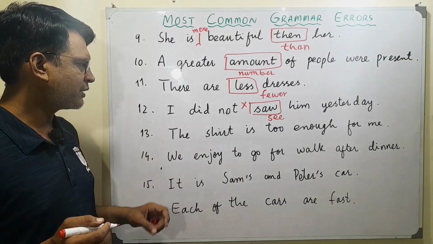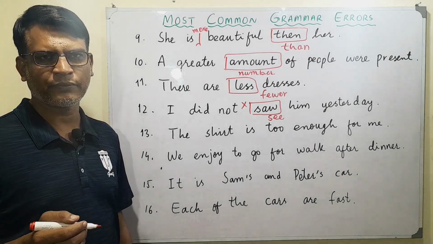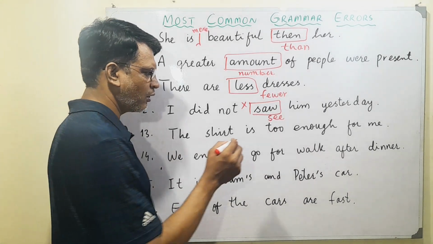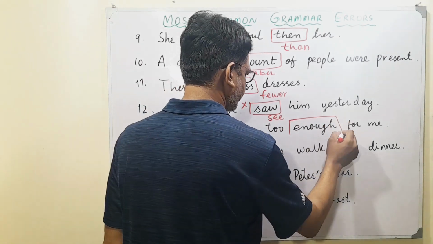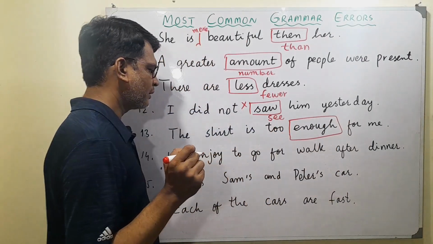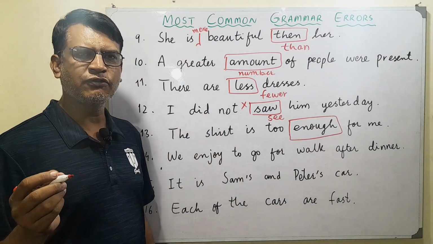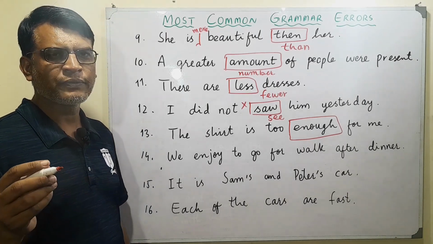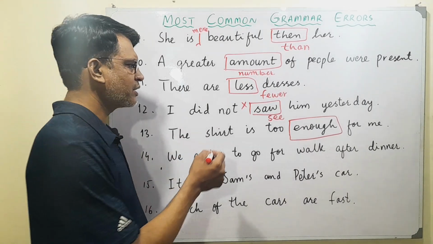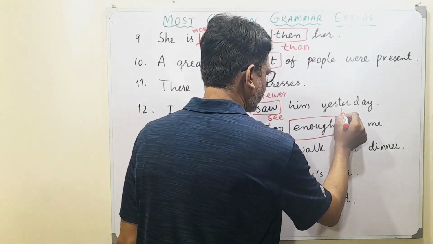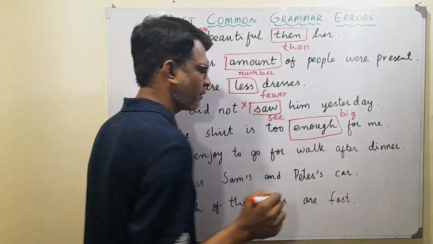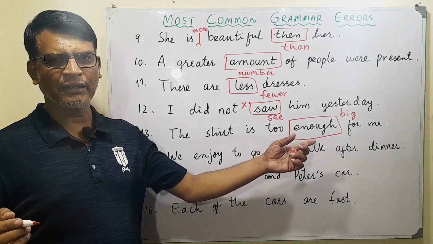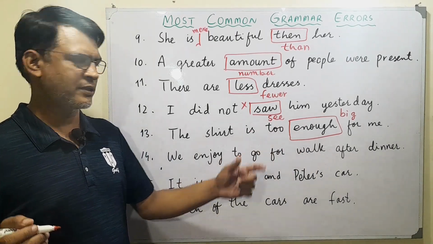Then we have: the shirt is too enough for me. The common error falls here. The shirt is too enough for me. You can't say something like this. You have to use an adjective like the shirt is too big for me, for instance. We do not use enough because too and enough are kind of adverbs.